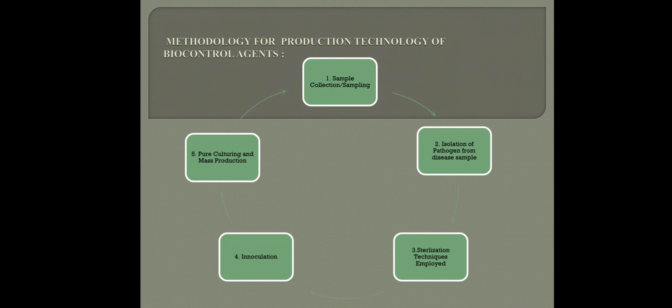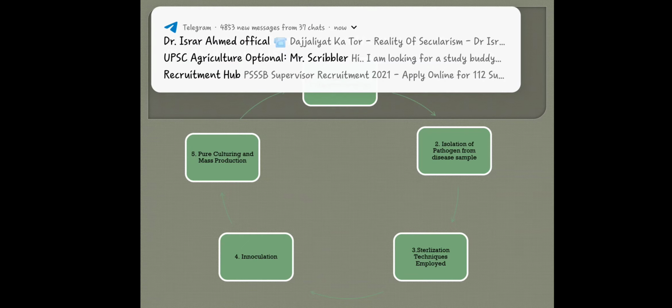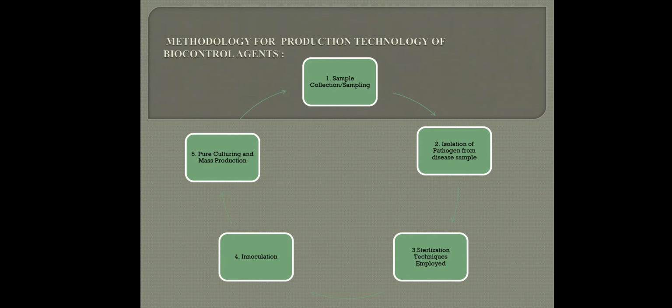So these were the media and the materials. Now talking about the methodology, how do we produce, how do we actually multiply the pathogen? For this, the first step is sampling and collection. We collect the sample from the field conditions. We usually collect a soil sample from the field, and then we do the serial dilutions, and then we isolate, and finally we inoculate and enumerate the pathogen.